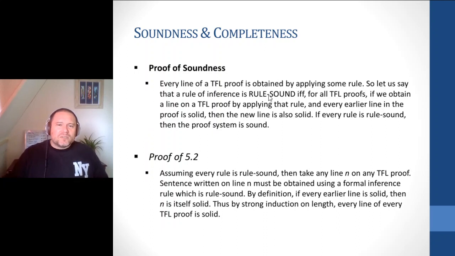So in effect, what we're saying is, whenever you're using a particular rule, the line produced is solid, provided that whatever rule we've used is rule sound. So all we have to do now is show the soundness. And really the sketch here is going to lean into a proof for 5.2. Assuming every rule is rule sound, take any line n of any TFL proof. The sentence written on line n must be obtained using some inference rule which is rule sound. By definition, if every earlier line is solid, then n is going to be solid.